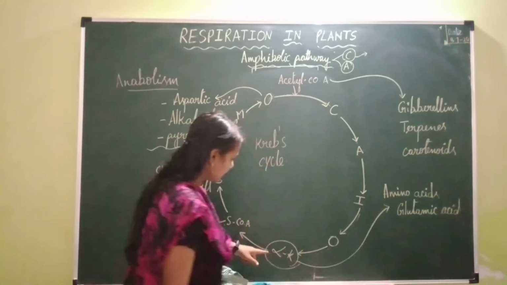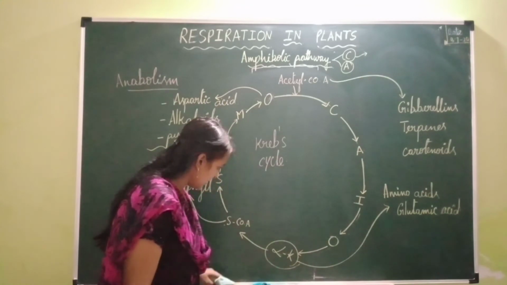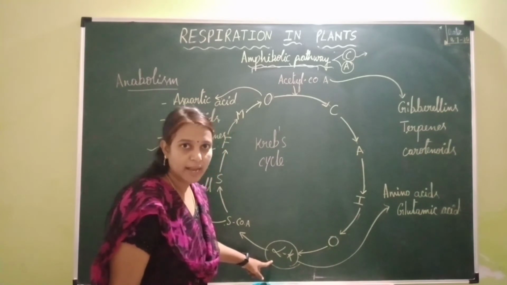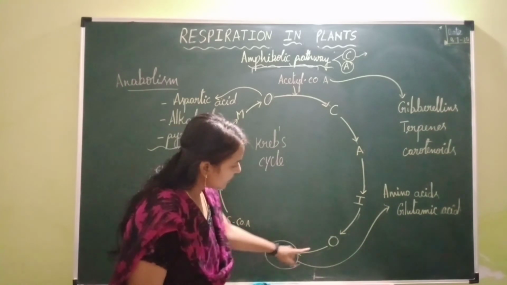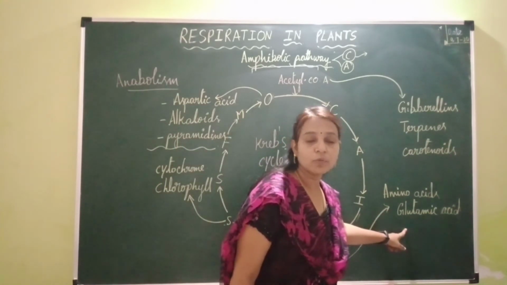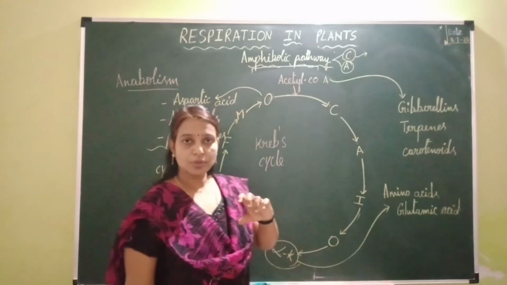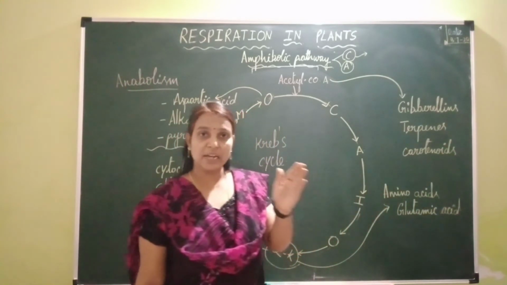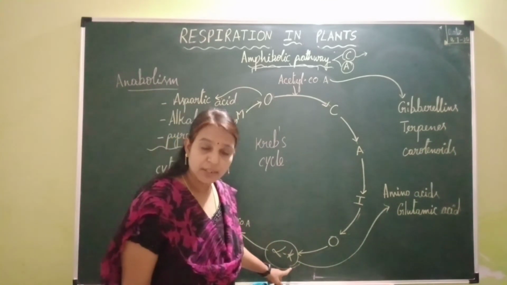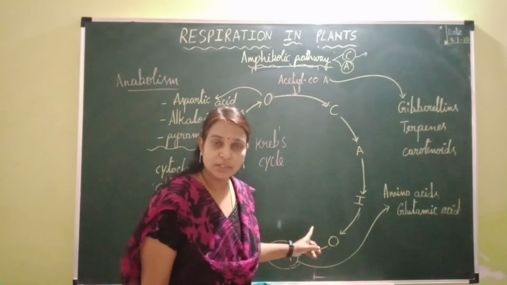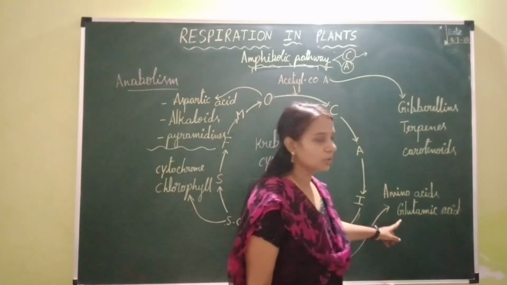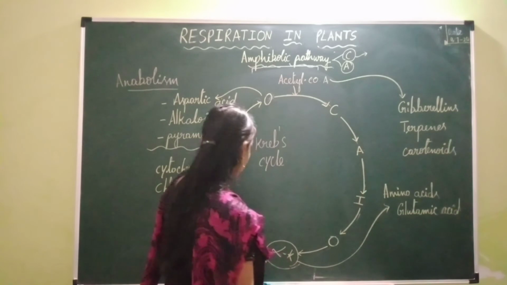Okay, in the same way, here alpha ketoglutaric acid is there. This alpha ketoglutaric acid is a keto acid. This keto acid can be withdrawn from the respiratory pathway and utilized as precursor for the synthesis of glutamic acid. In the chapter Mineral Nutrition we also studied that a keto acid undergoes transamination into an amino acid. So here the keto acid called alpha ketoglutaric acid is withdrawn from the respiratory pathway and undergoes transamination into the amino acid called glutamic acid.